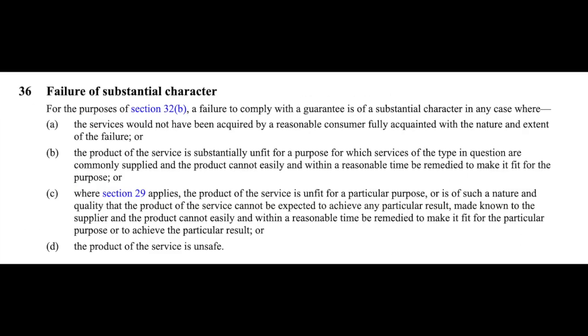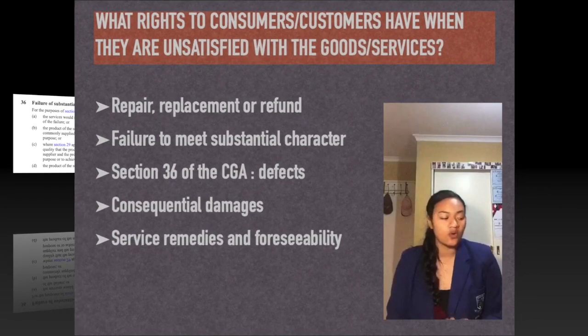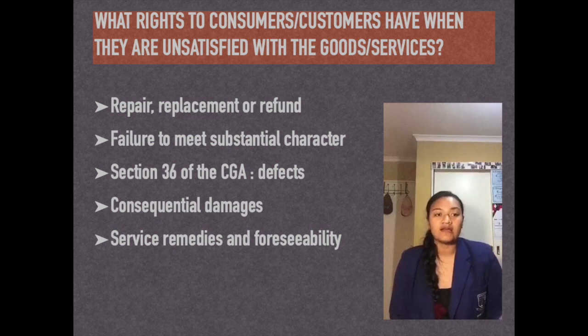As part of the guarantees that a good must be of acceptable quality, according to Section 36 of the CGA, if the supplier informed the customer of the defects that could arise before selling the goods to the customer, or if the customer had used the good outside of its original purpose, the CGA does not apply and the supplier did not breach the CGA.